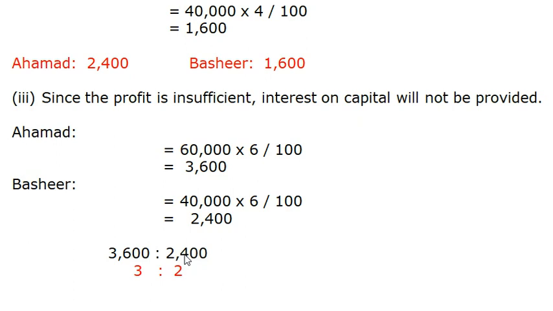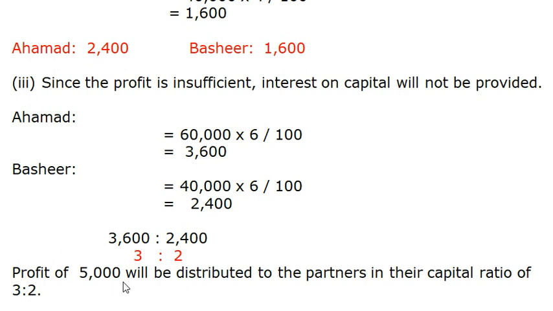Both are divisible by 12. 3 times 3,600, 2 times 2,400, which is 3:2. So the profit of rupees 5,000 will be distributed to the partners in their capital ratio of 3:2.